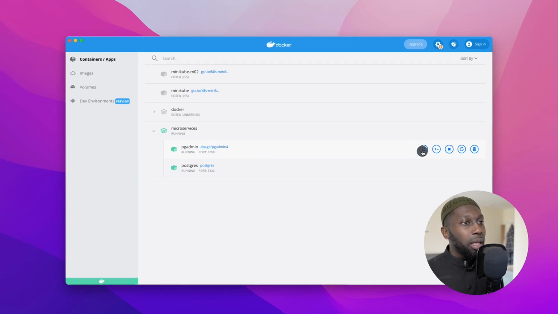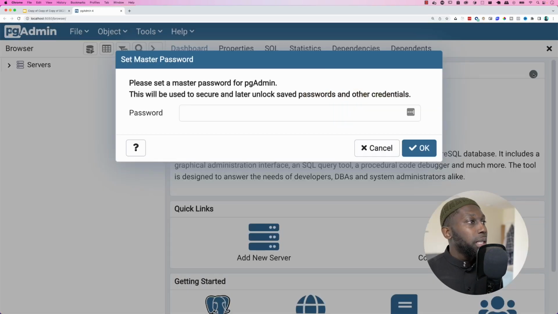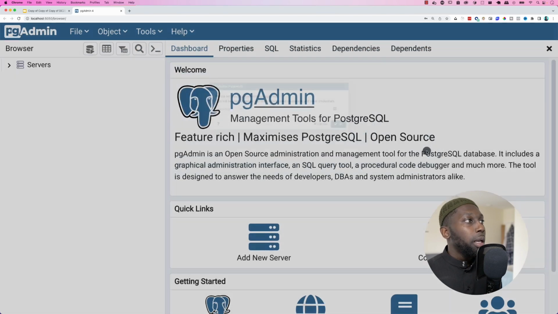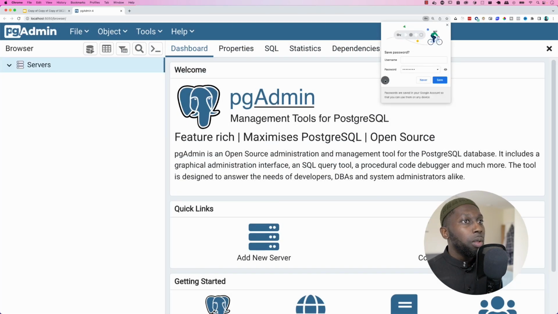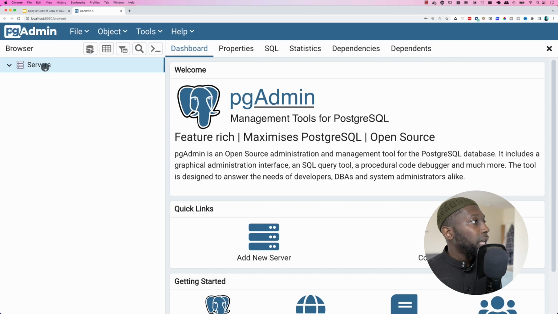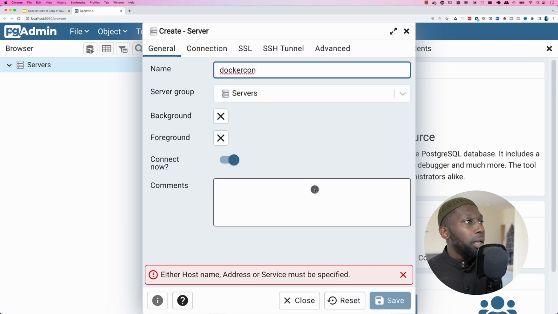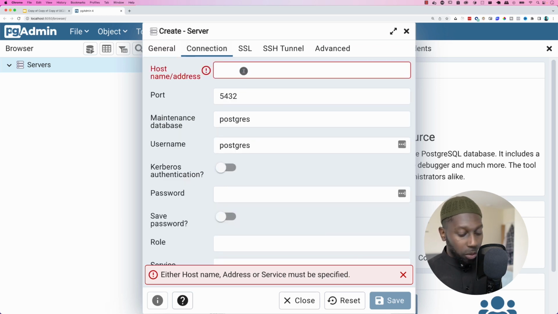So let me just click on open in browser. And you can see that this window opens. Let me add a password in here. I'm just going to say password. And now I need to never save this. I need to create a new server. And here I'm going to say Docker, and then the connection.